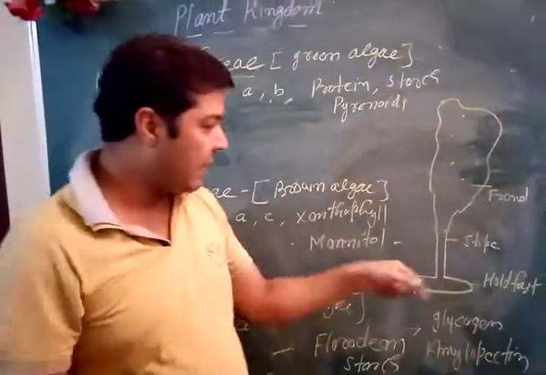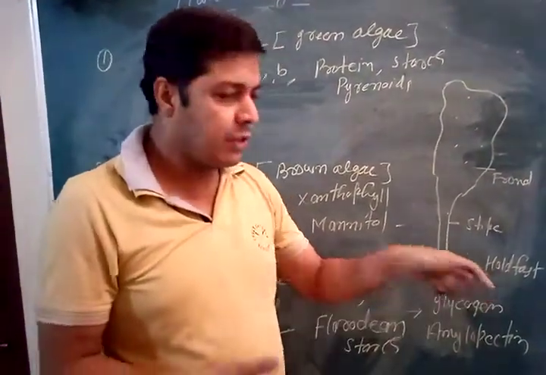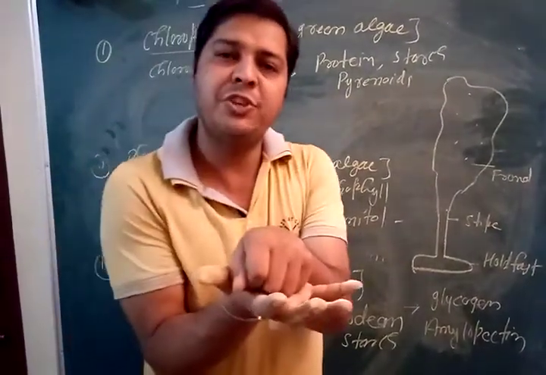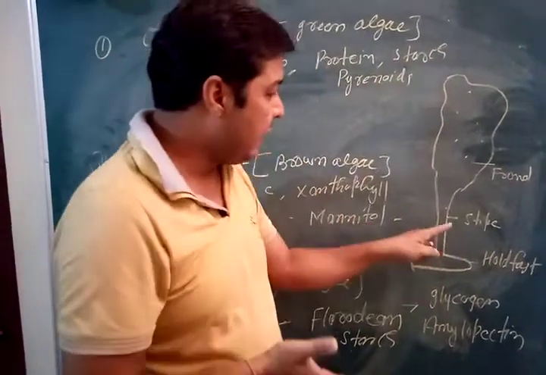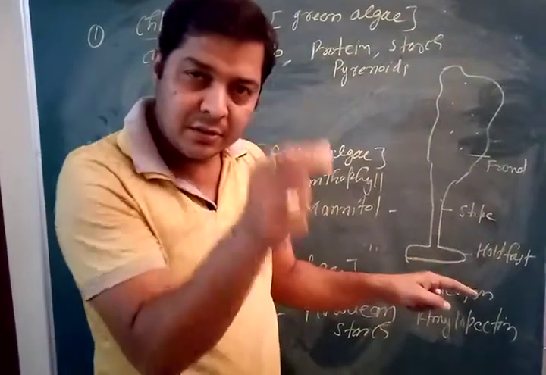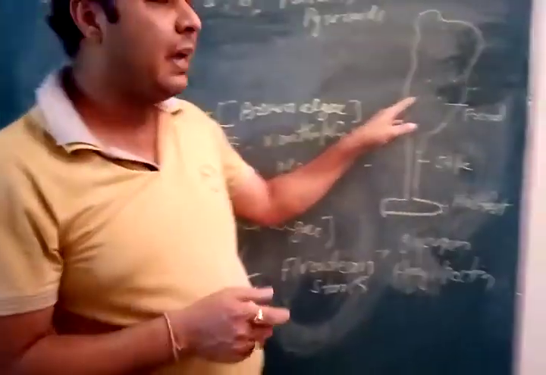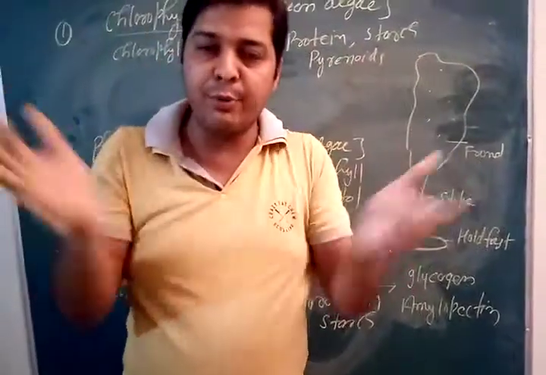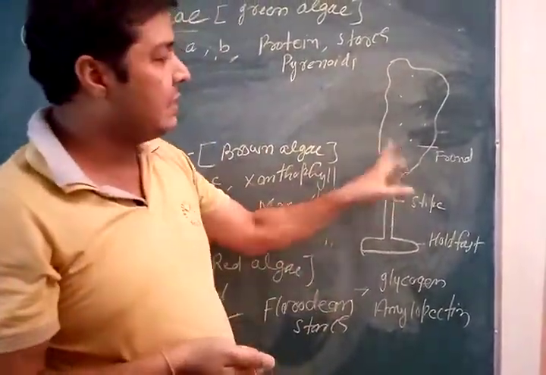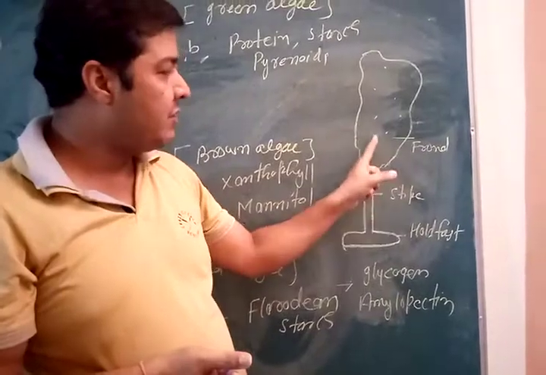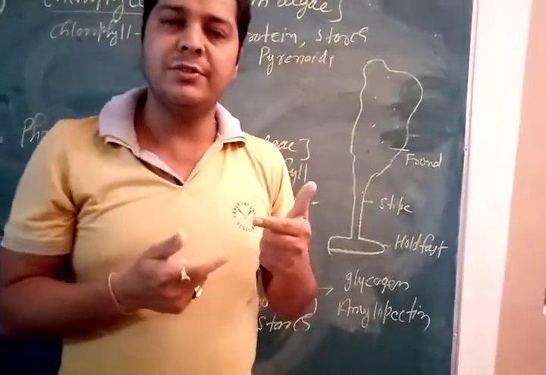The stipe is the long tubular cylindrical part that connects the holdfast with the frond, and the frond is the apex part. It is broad, contains chlorophyll, and is responsible for photosynthesis.